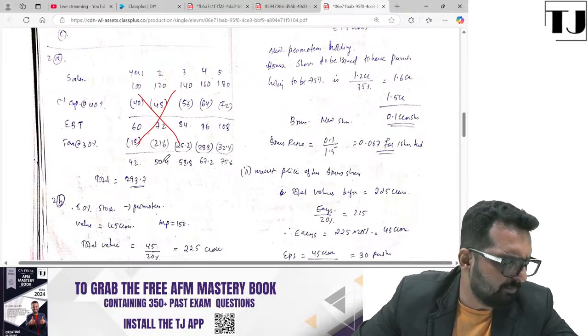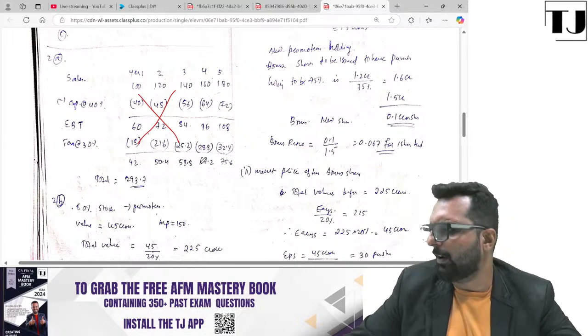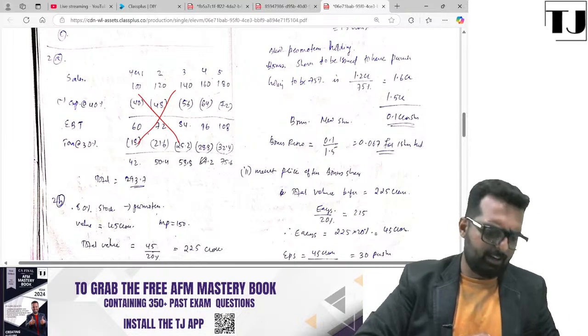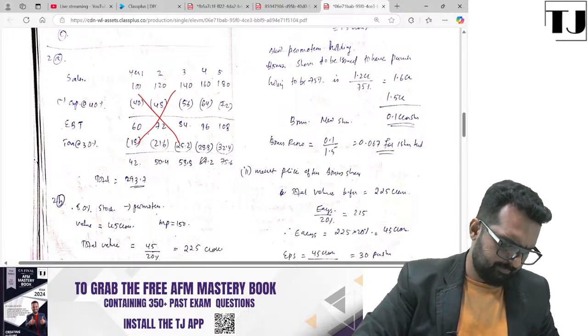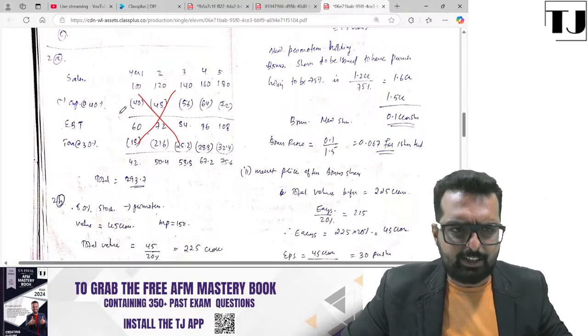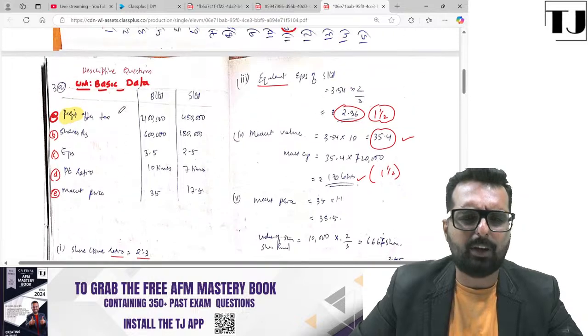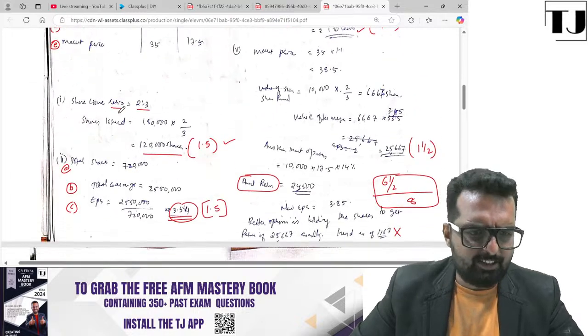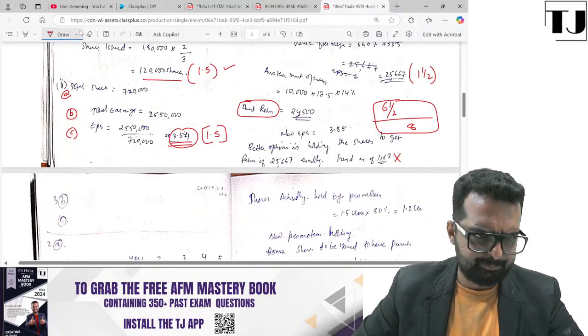Okay, Ghanshyam, per answer is 1.33. Why do you say 1.33 per answer? It's 8 divided by 6. Is it because of that? Okay, it's 1.33 per answer. I have given 1.5. Okay, let's change to 1.33. Then what you said is correct.